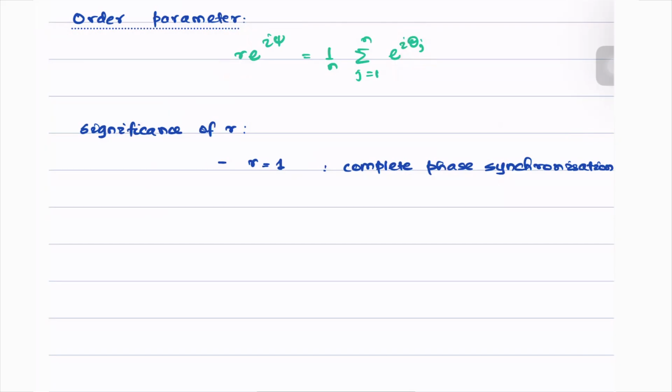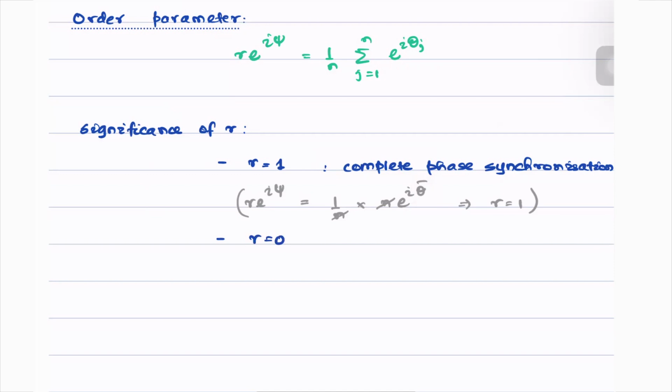So then the summation simply becomes r e to the power I psi is equal to 1 by n times n into e to the power I theta bar, let's say all of the values are equal and they're synchronized at theta bar. So this is the only condition when r becomes equal to 1. And this can only happen when all of the thetas are equal to some value theta bar, meaning the phases are synchronized.